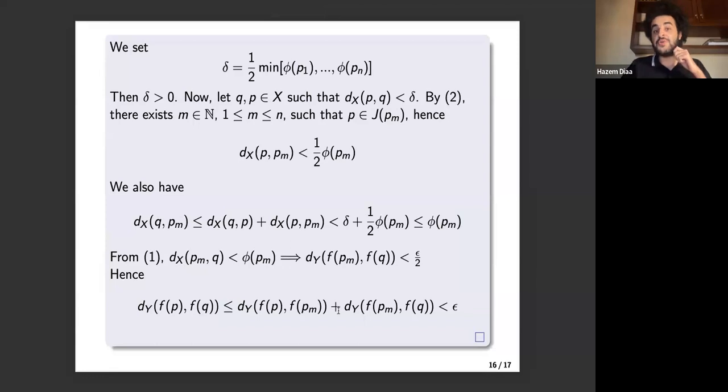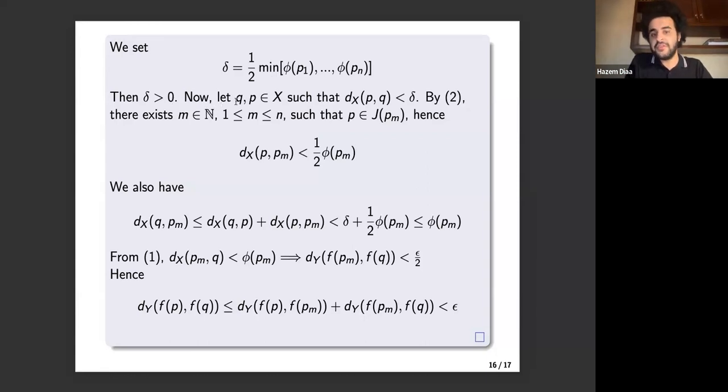Here, the trick is to set delta to be equal to half the minimum of all phi P sub I that we have just defined. That is actually the key to the proof. Of course, since delta is the minimum of a finite set of positive values, then delta is positive.